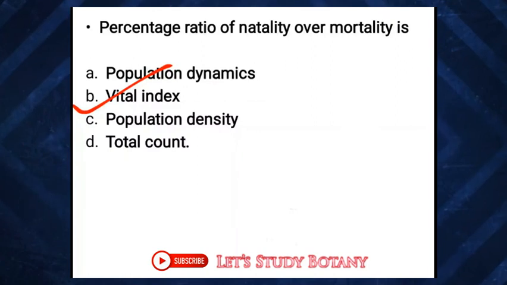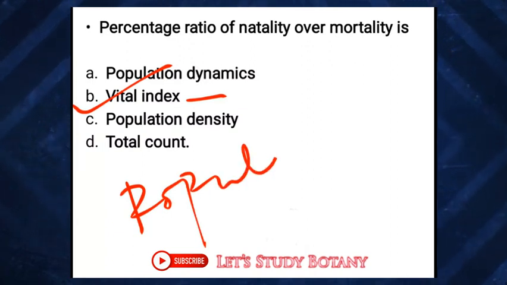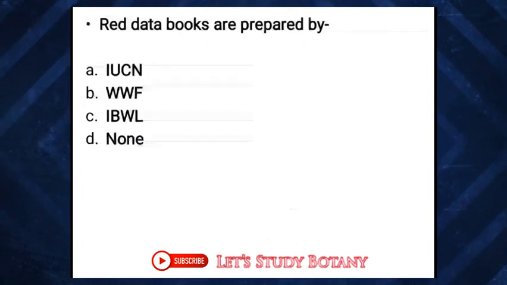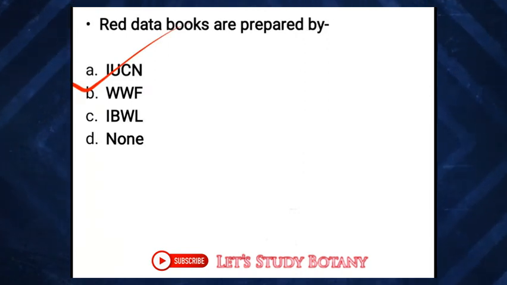What is the function of the vital index? It determines the growth of population. Then the next one, Red Data Books are prepared by, options IUCN, WWF, IBWL, none. The correct answer is Red Data Books are prepared by IUCN.